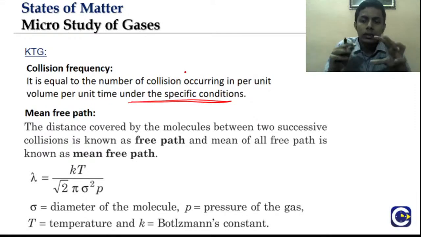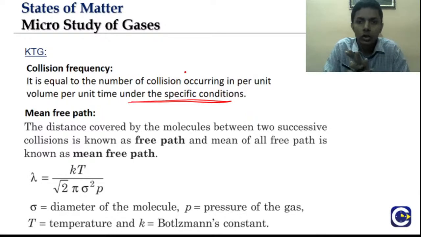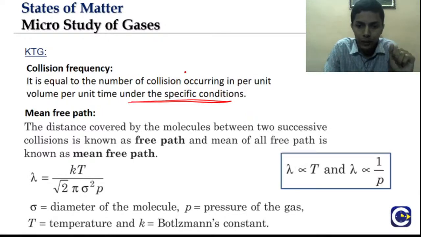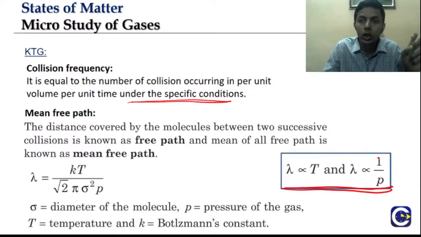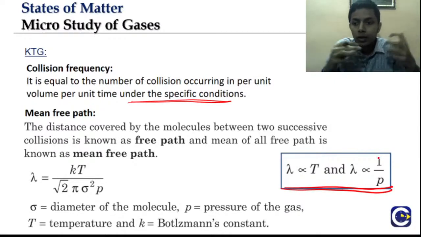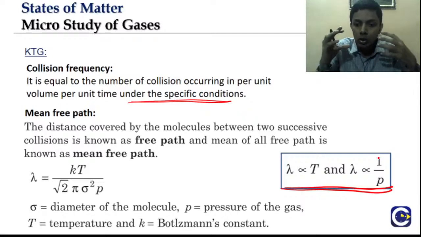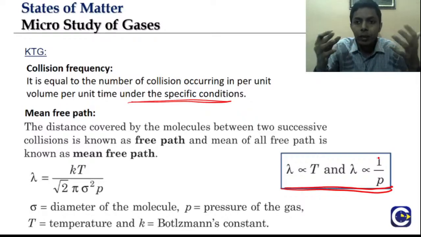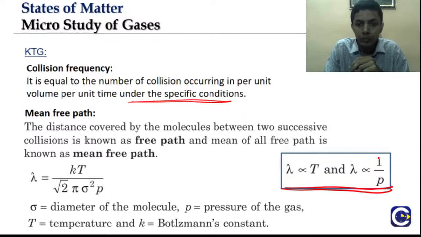In general, lambda is proportional to T and inversely proportional to P. Mean free path is inversely proportional to pressure of the gas and directly proportional to temperature.